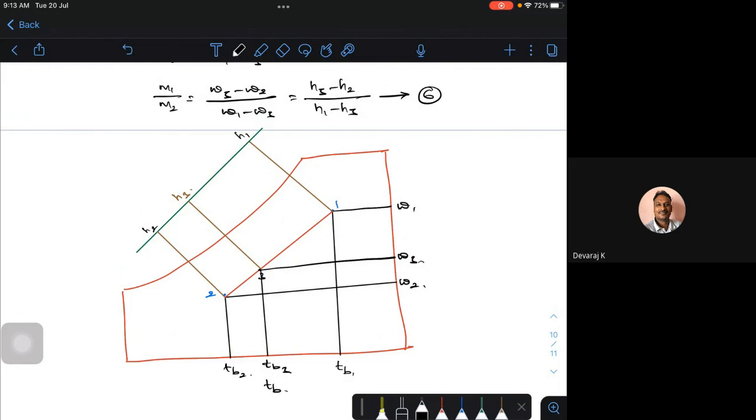That means this mass flow rate, which I am trying to get, I can easily get if I know the values of omega 1, omega 2, omega 3: omega 3 minus omega 2 divided by omega 1 minus omega 3. Similarly, I can get it from the enthalpies, that is h3 minus h2 divided by h1 minus h3.